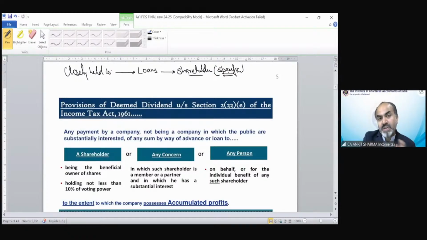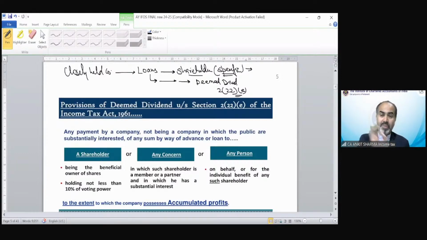So if any closely held company distributes loans to a shareholder, technically the loan should be a liability in the hands of the receiver because it needs to be paid back. But if certain conditions are fulfilled, then this loan would not be treated as a loan in the hands of the shareholder, but as deemed dividend under section 2(22)(e). And this shareholder needs to pay tax on it. So as per accounting that could be a loan, but income tax says no.